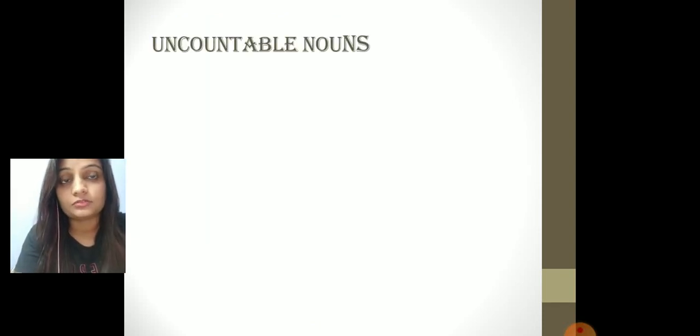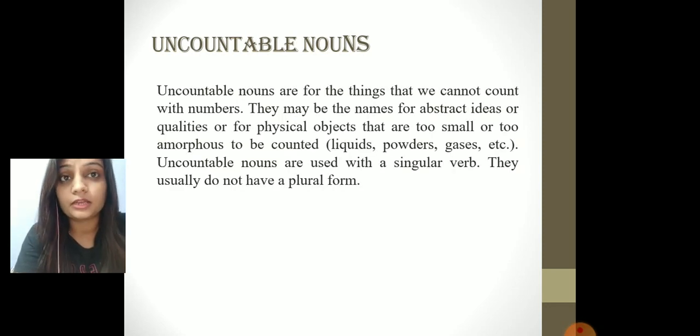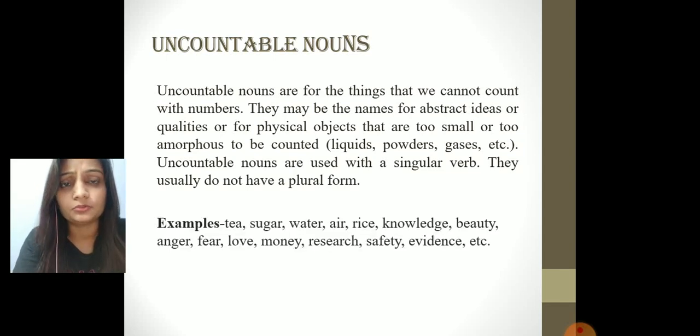Next comes your uncountable noun. An uncountable noun is the opposite of a countable noun, a noun which cannot be counted with numbers. They may be names of abstract ideas or qualities, or physical objects that are too small or too amorphous to be counted, like liquid, powder, gas. Uncountable nouns are used with a singular verb only. They do not have any plural form. Examples: tea, sugar, water, air, rice, knowledge, beauty, and so on. These things we cannot count with numbers.